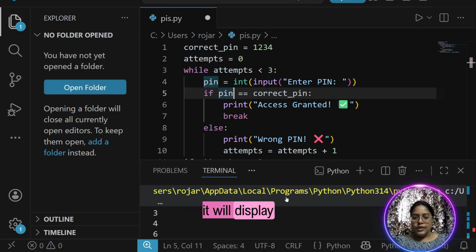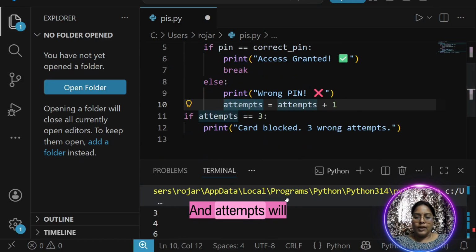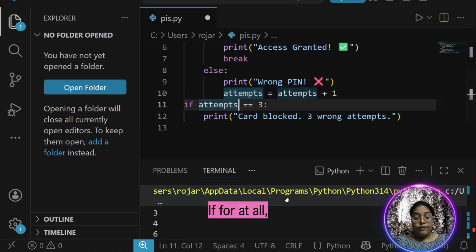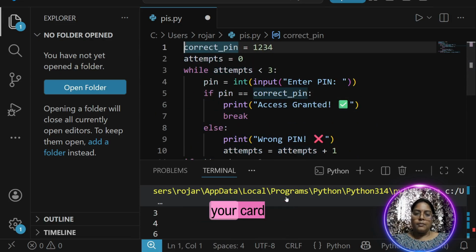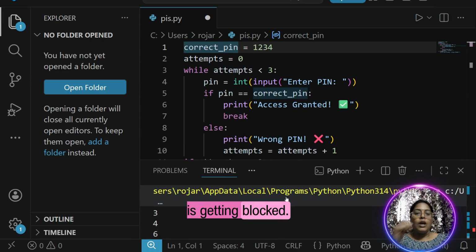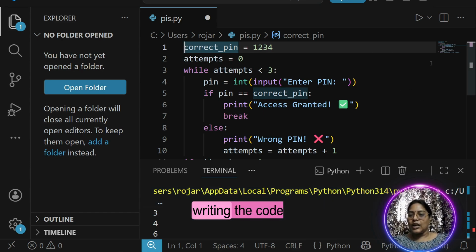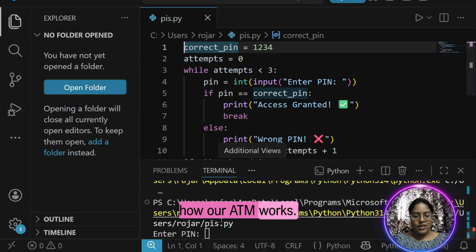Else it will display as wrong pin and attempts will be increased by 1. If your while loop condition fails and our attempts reach three, you get code blocked, 3 wrong attempts. As you have done 3 wrong attempts, your code is getting blocked. This is the code of how your ATM works. So wow, we have started writing the code of how our ATM works.